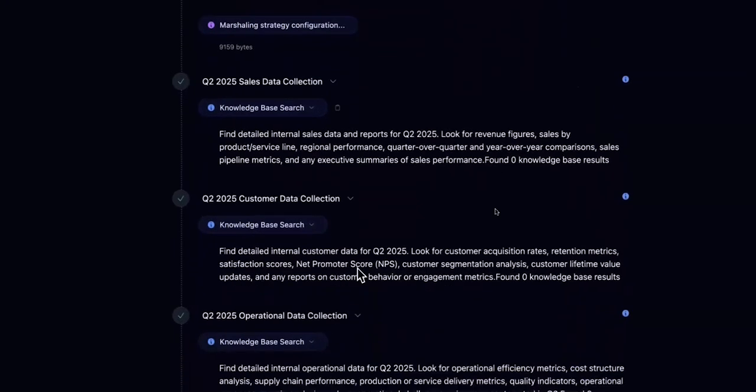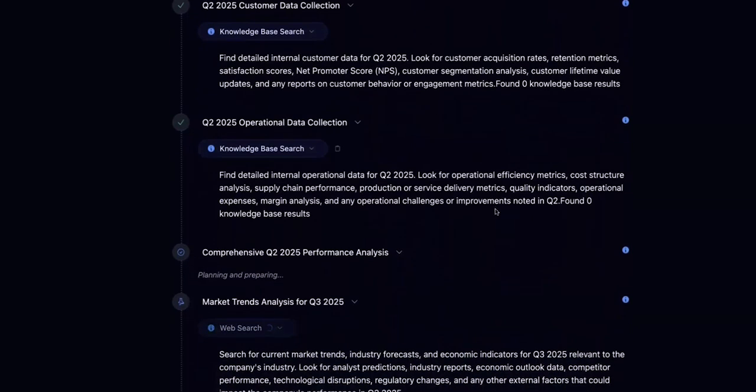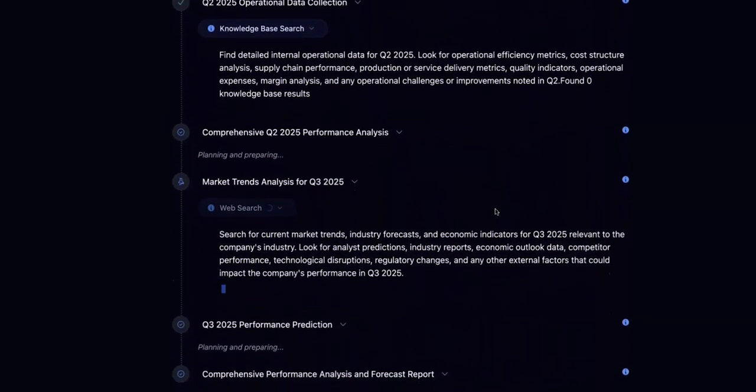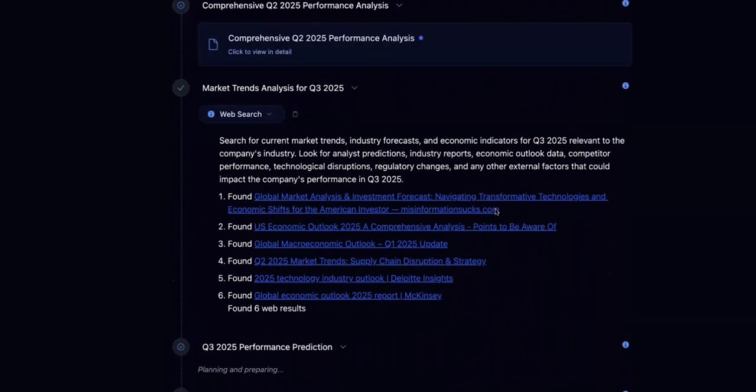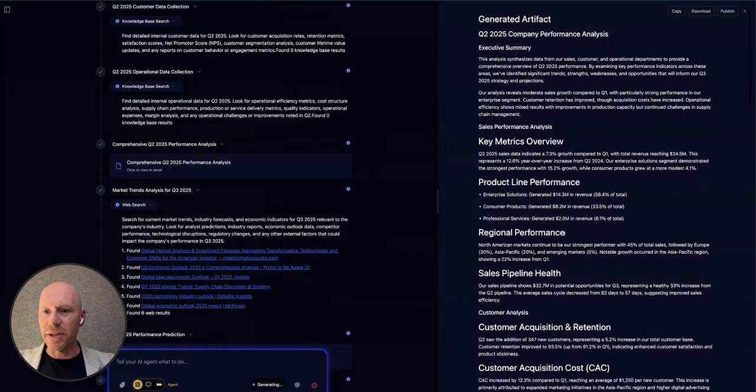And then Storytell starts to actually do the work. So you can see here it's searching the knowledge base. It's searching the knowledge base again and again. And now it's starting to do a web search. So it's doing both an internal and an external search for this data. It found a lot of external data as well. And now it's starting to actually generate the artifacts.